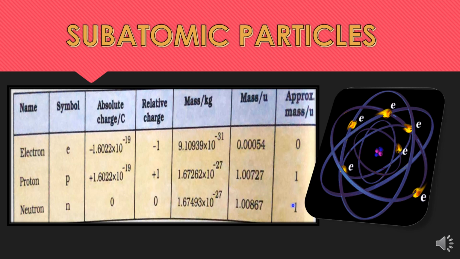So you can see that protons and neutrons both contribute towards the mass of the atom, whereas electrons are the particles which have negligible mass. And you can say electrons have approximately 1/1837 times the mass of the proton. So I think all these things are clear to you all. The important thing that you need to do is to learn these masses and charge values of electrons, protons and neutrons.